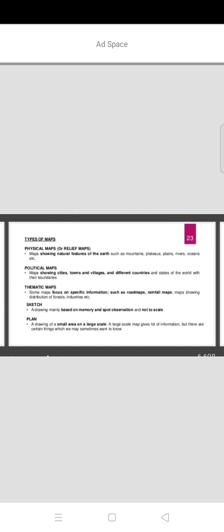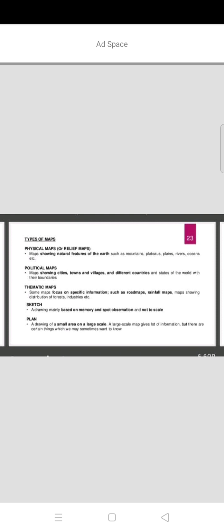Next type, political maps. The first one is the physical map, the second one is the political map. So what does the political map mean? Maps showing cities, towns and villages and different countries and states of the world with their boundaries are called political maps. What information do these give?